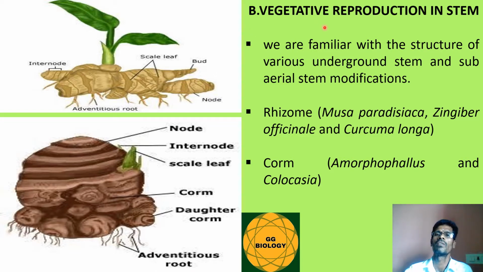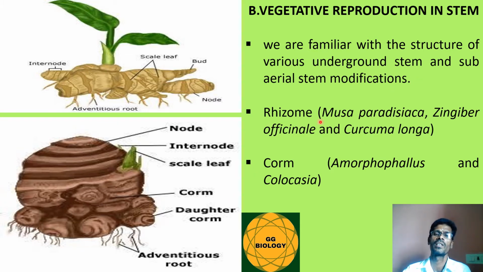So, vegetative reproduction in stem. Usually the stem grows above the soil level. Sometimes they are found under the ground, and partially they are subaerial in nature. So we are familiar with the structure of various underground stem and subaerial modifications.